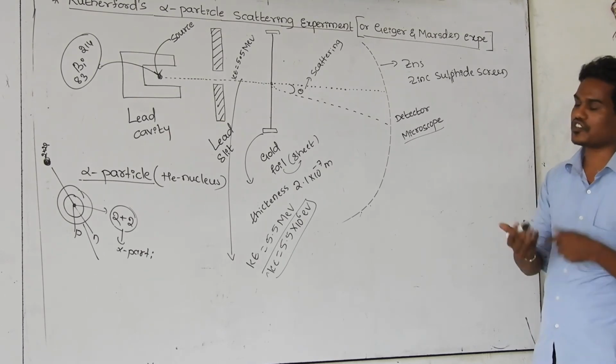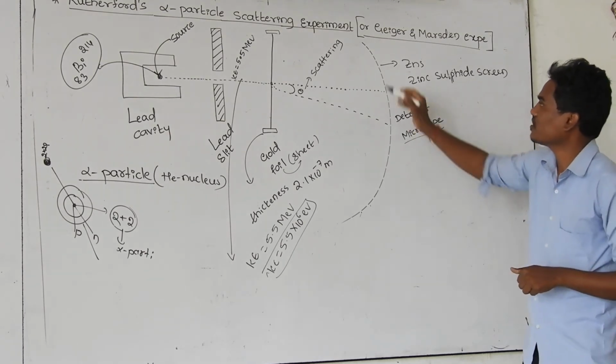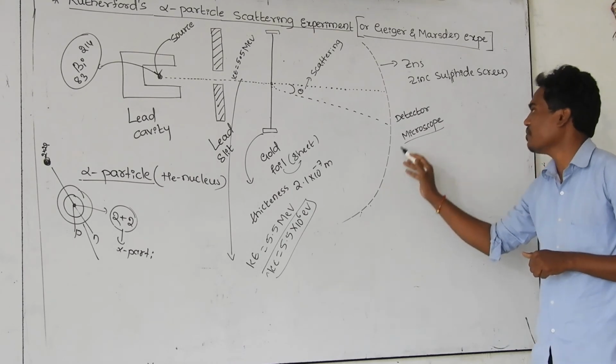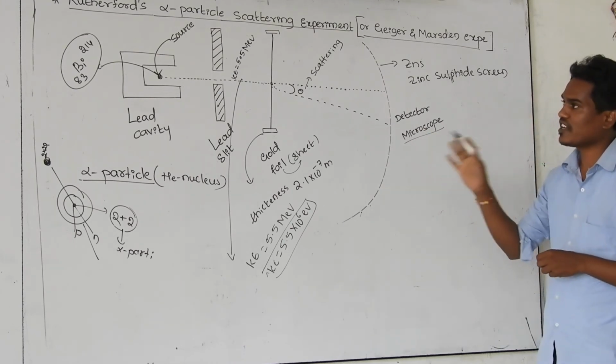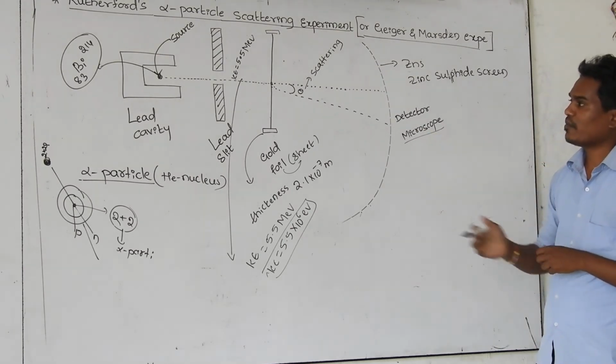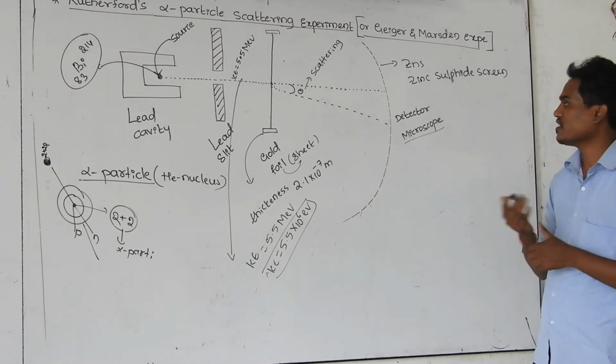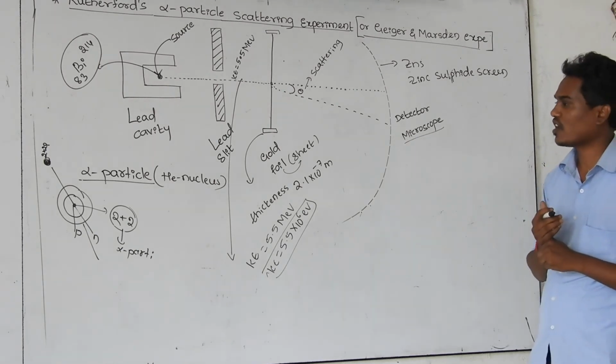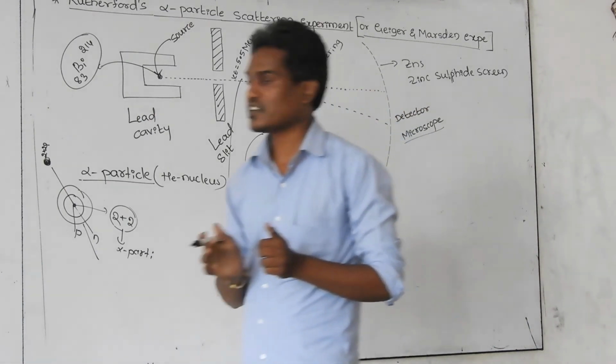Those flashes are nothing but light; a spark is produced. Those can be detected by a microscope, and this is the experimental arrangement. By using this arrangement, they collected some observations. What are those observations?